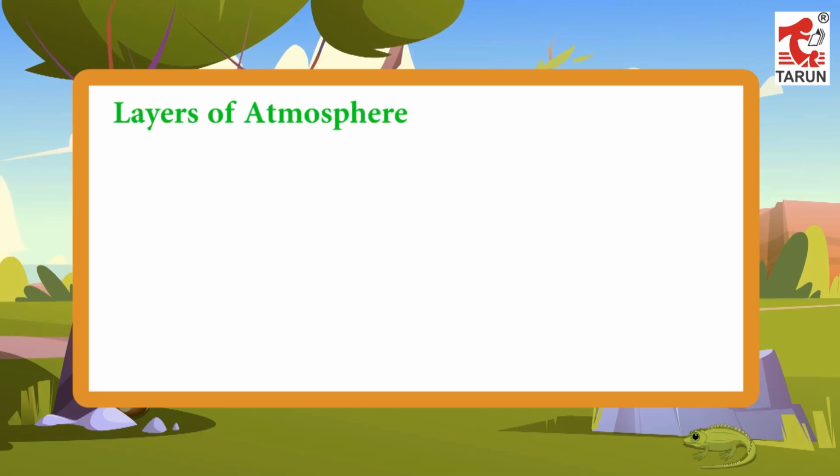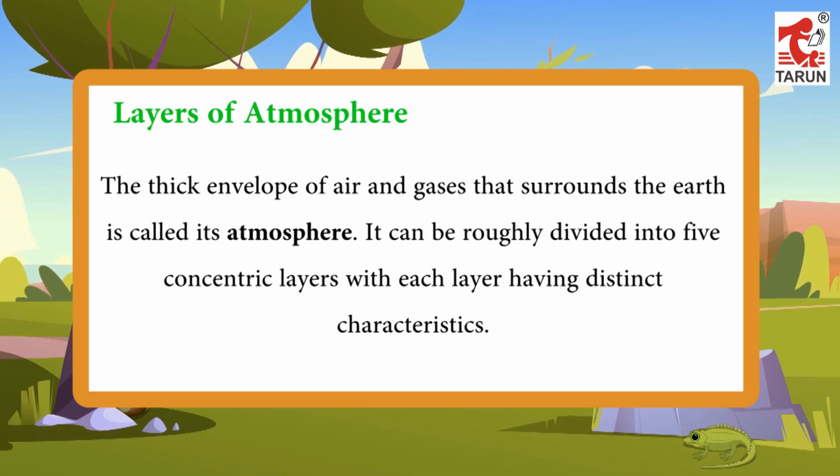Layers of atmosphere. The thick envelope of air and gases that surrounds the Earth is called its atmosphere. It can be roughly divided into 5 concentric layers with each layer having distinct characteristics.